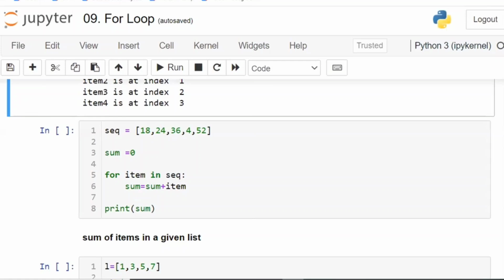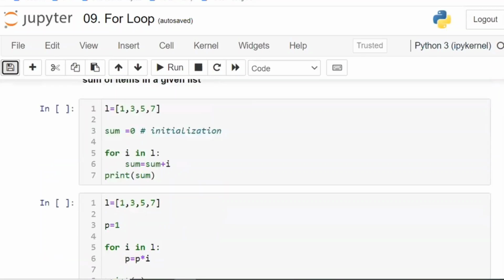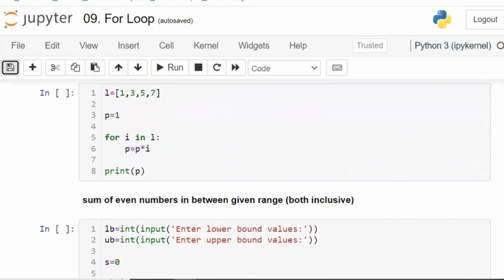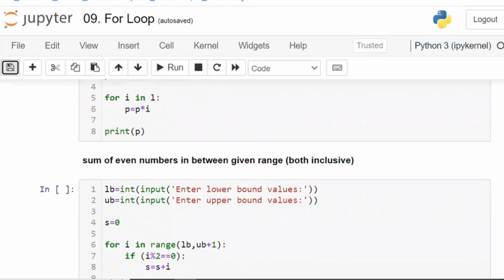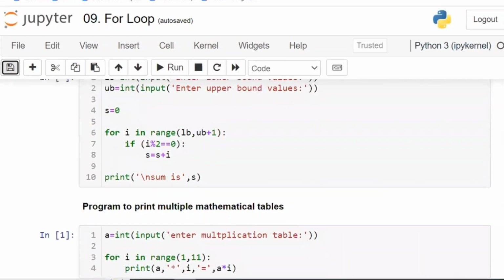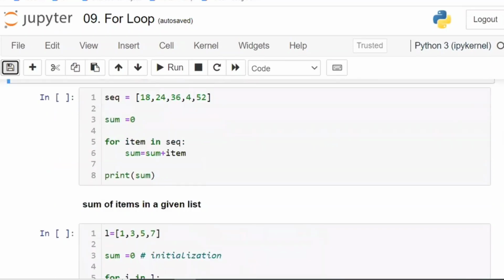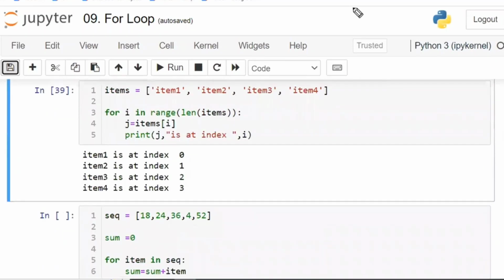Right? Now, coming to this, let us focus on this. Today I'm going to explain a few more concepts of the for loop. Along with that, we are going to move on to how to break the for loops. After for loops, we are going to discuss while loops. After that, we are going to create functions. Using the functions, we are going to create the library. And using the library, we are going to work on data science.